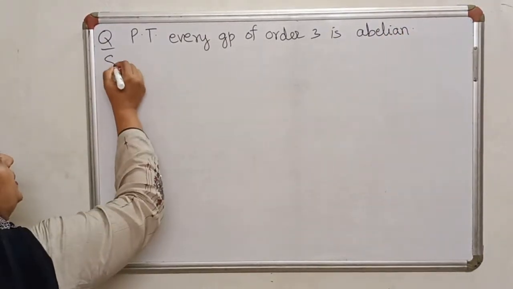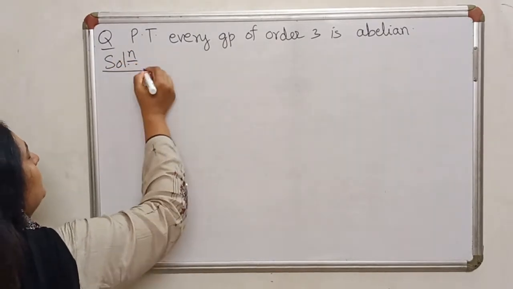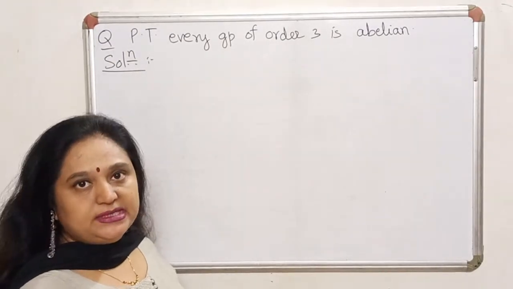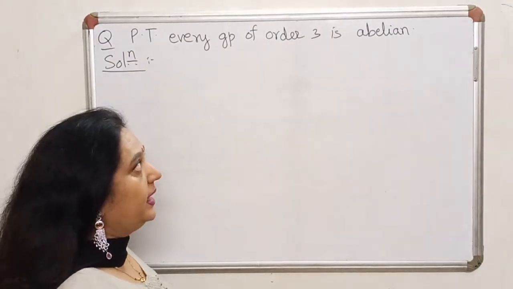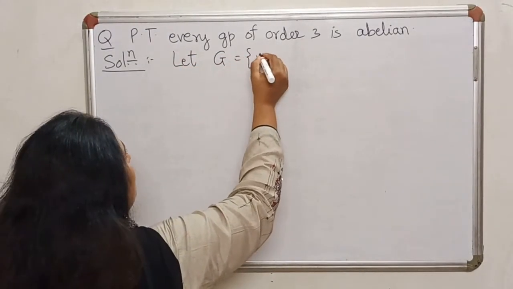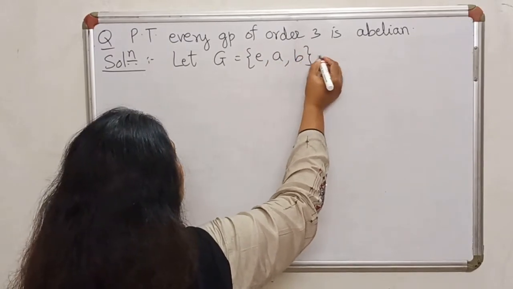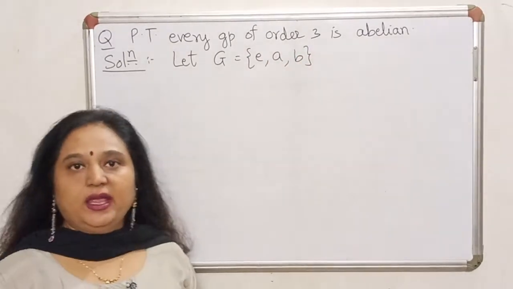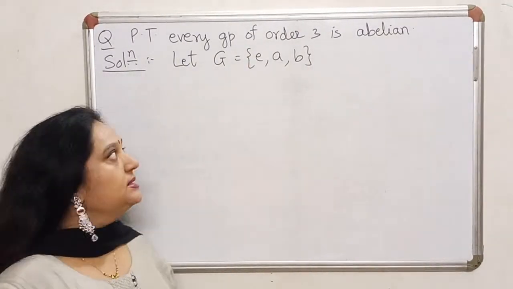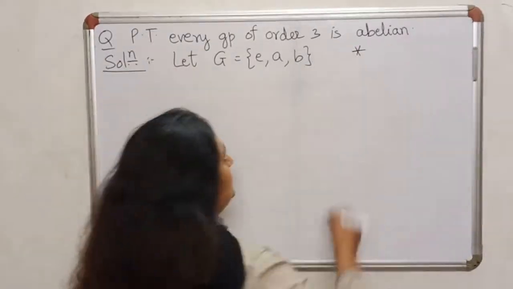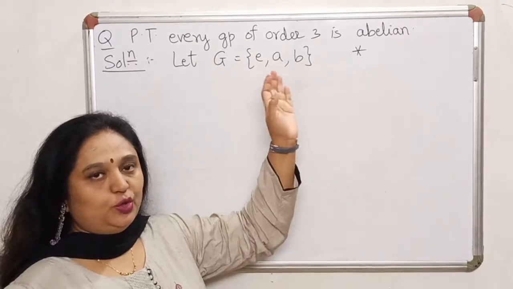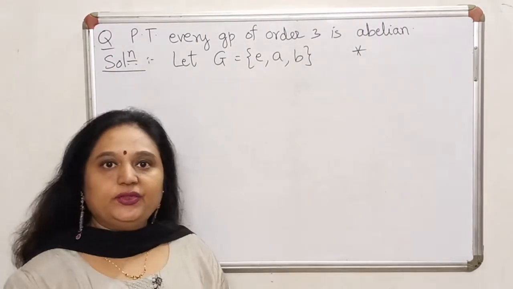So we will take any arbitrary group of order 3. Now whatever may be the group, it definitely must have an identity. So we will take our identity element as E. So let G equal {E, A, B}. Suppose our group has 3 elements, one of them has to be identity. Besides that, it will have 2 other elements and there will be some binary operation star on it. And these are 3 distinct elements because we are saying that the order of the group is 3. So it has exactly 3 elements.